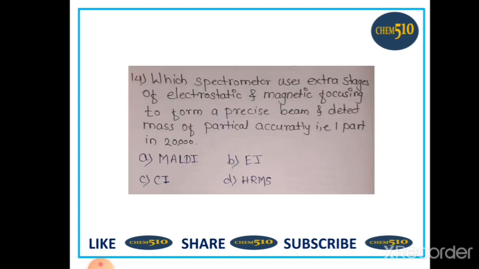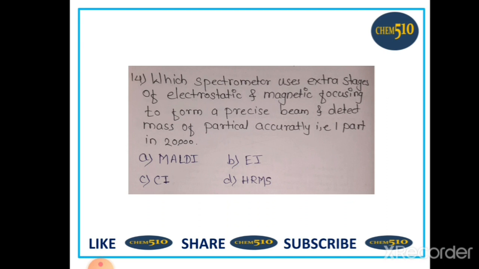14. The spectrometer uses extra stages of electrostatic and magnetic focusing to form a precise beam and detect the mass of a particle accurately, that is 1 part in 20,000.